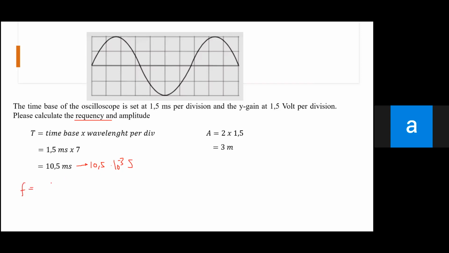The period here is 10.5 times 10 to the minus 3, so 1 per that, moving the power to the top, means 1000 divided by 10.5.